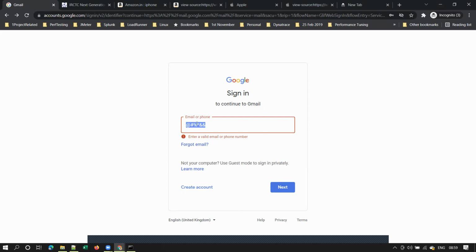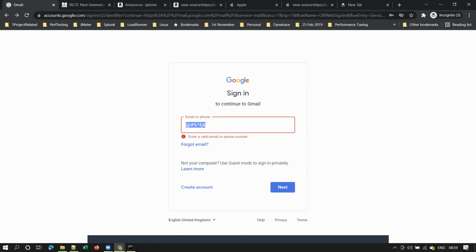Yes, is it clear or no? Yes, sir. You understand what is meant by client side validation? See, client means we are using browser as a client. We are using Chrome as a client here. As an end user, I am using Chrome browser as a client. So when you enter some characters like this, and if you want to validate, this data need not go to the Gmail server. This validation can happen on the client side itself.